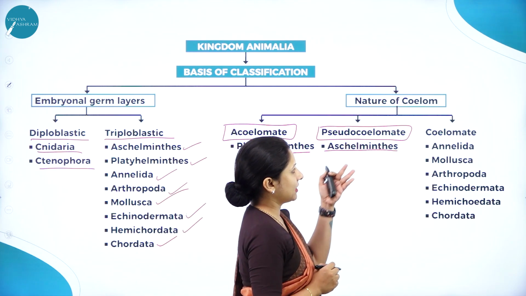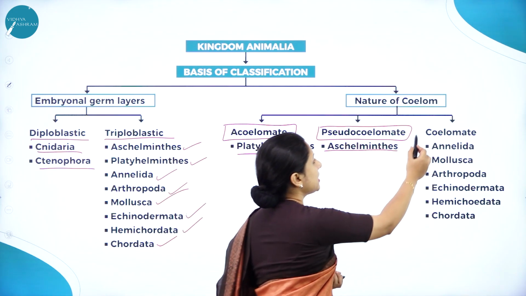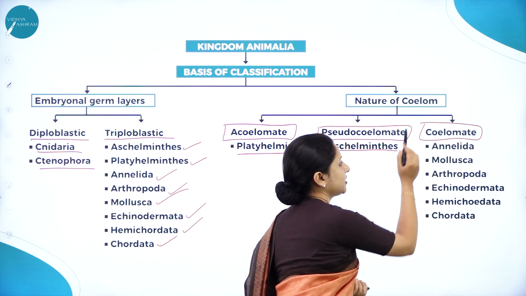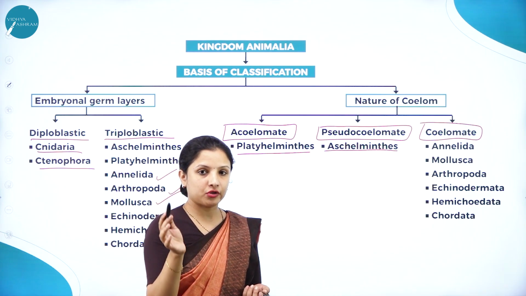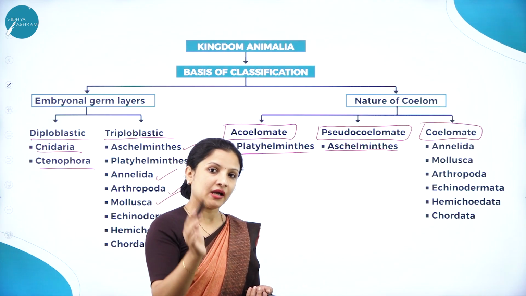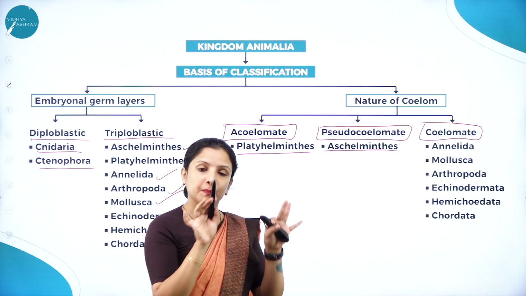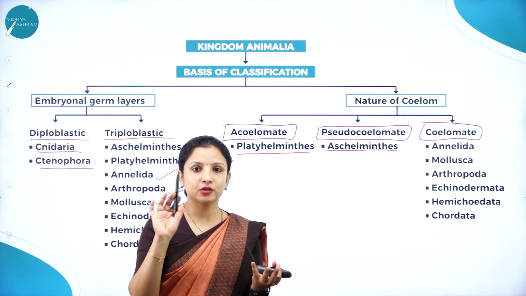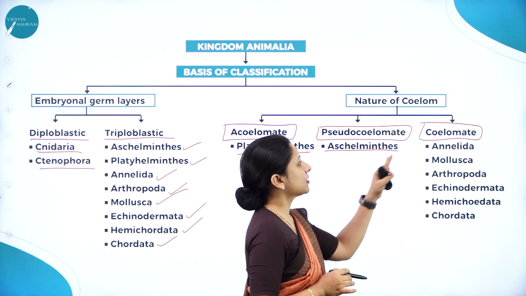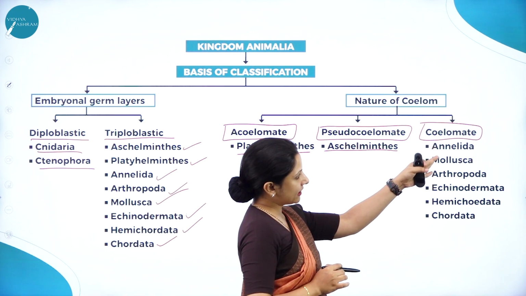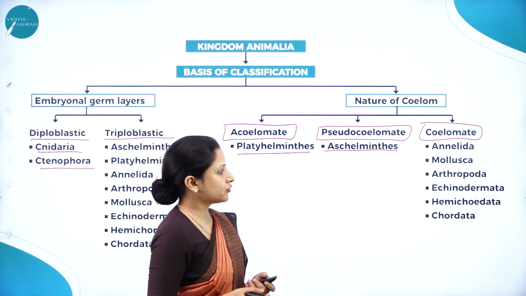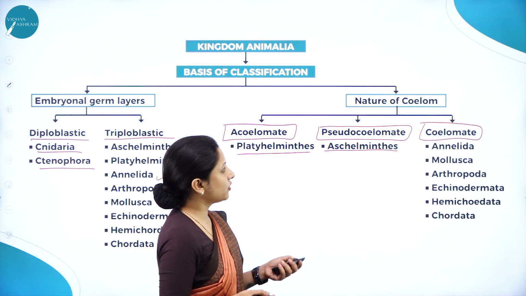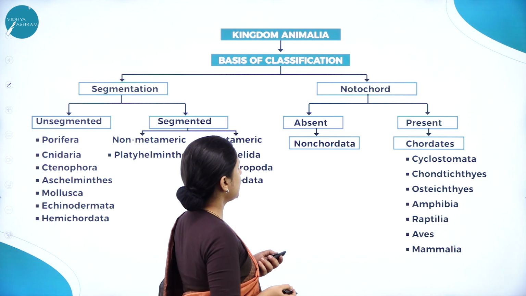Next, coelomates. Coelomates have a proper body cavity wherein they have an ectoderm, a mesoderm, and an endoderm, and the mesoderm is completely filled with cells, unlike the pseudocoelomate wherein they are filled with patches of cells. Examples: annelids, mollusks, arthropods, echinoderms, hemichordates, and chordates are all coelomate in nature.